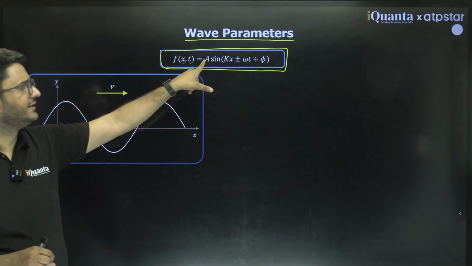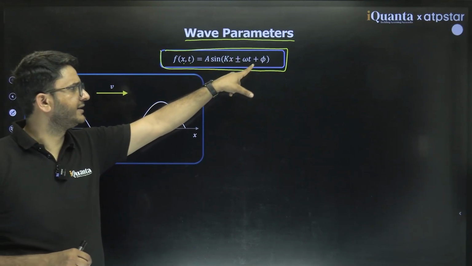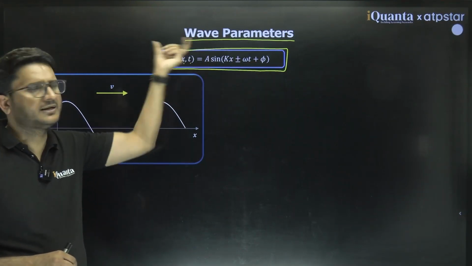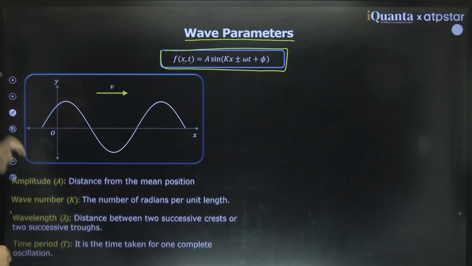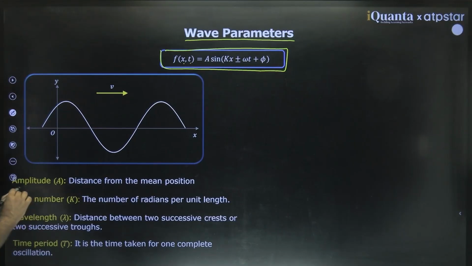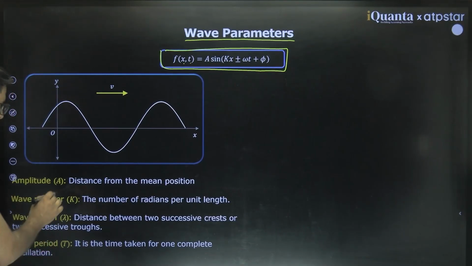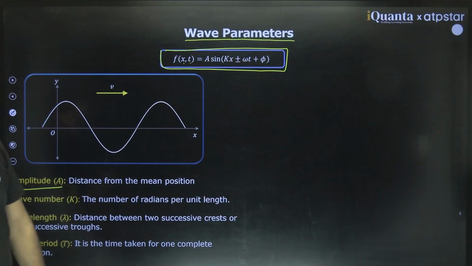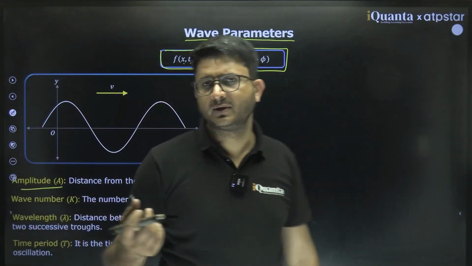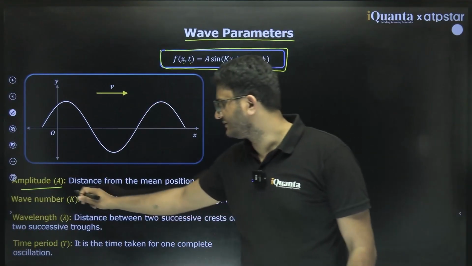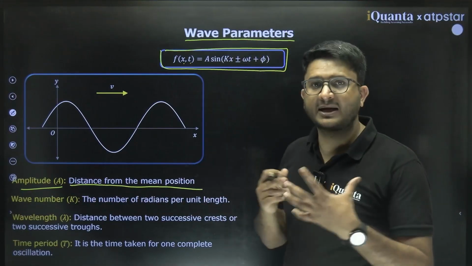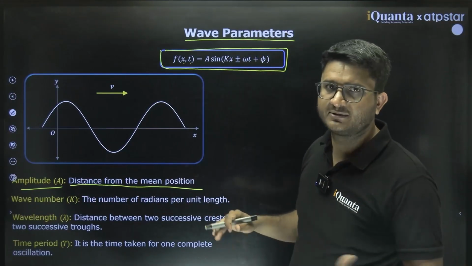So what is A, what is k, what is omega, what is phi? These are called wave parameters. We will see what the wave parameters are in this equation. A is called amplitude. We all know this because we have studied SHM and the motion of mechanical waves in previous classes. The maximum distance from the mean position is the amplitude.